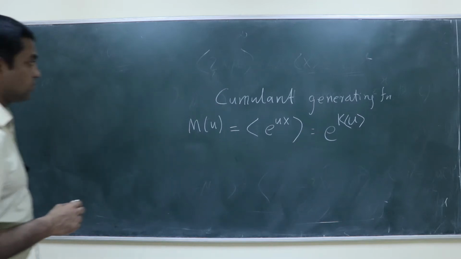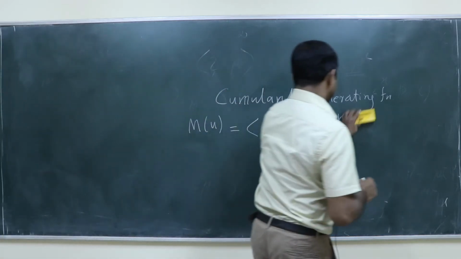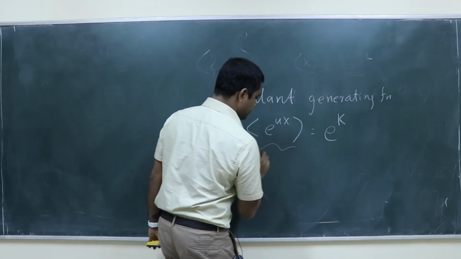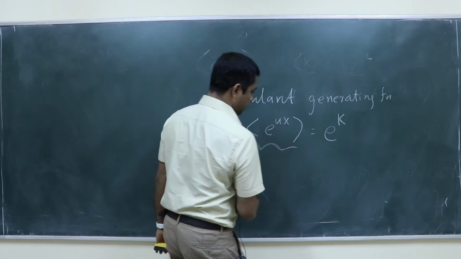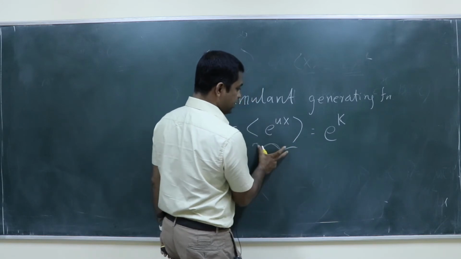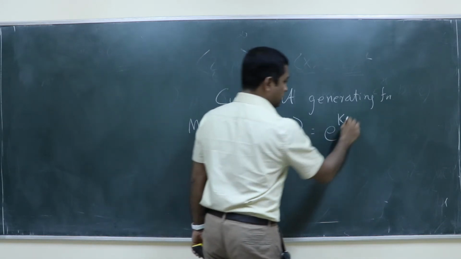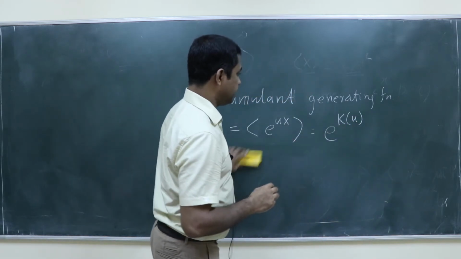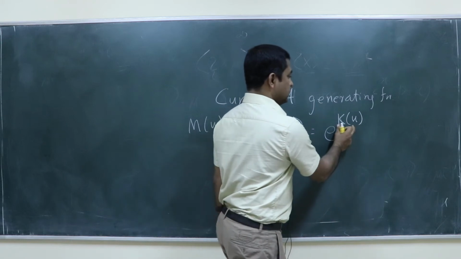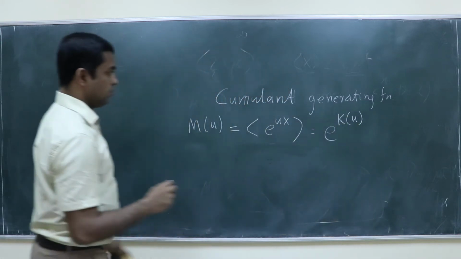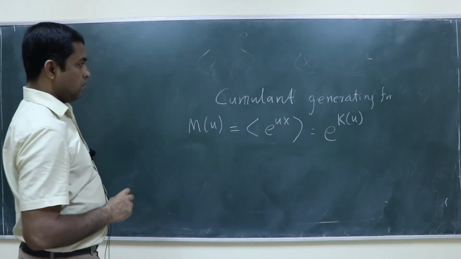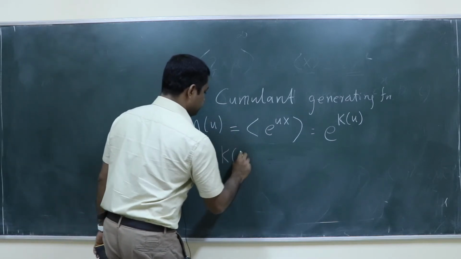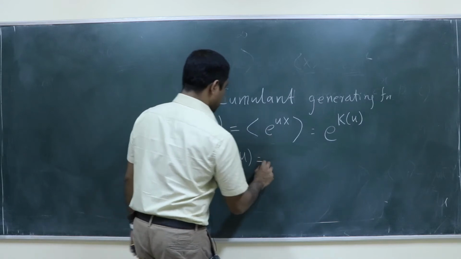This quantity is a function of u. I can write this as e power k, which is a function of u. Then what will be k of u in terms of m of u?